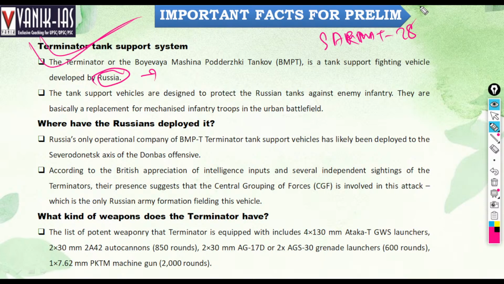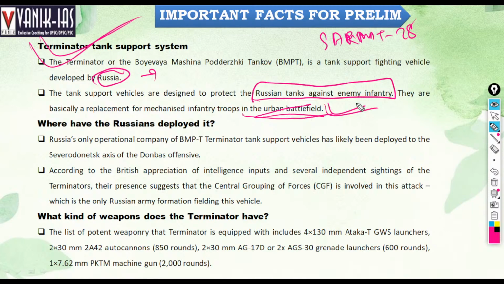The tank support vehicles are designed to protect Russian tanks against any enemy infantry. They are basically a replacement for mechanized infantry troops in the urban battlefield. This is to support Russian tanks. The Terminator tank support system is used to protect Russian tanks from enemy infantry.